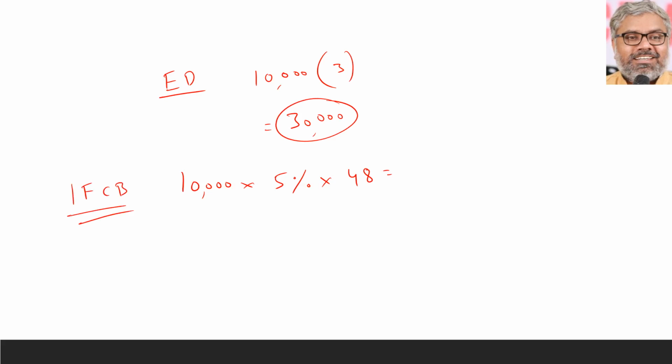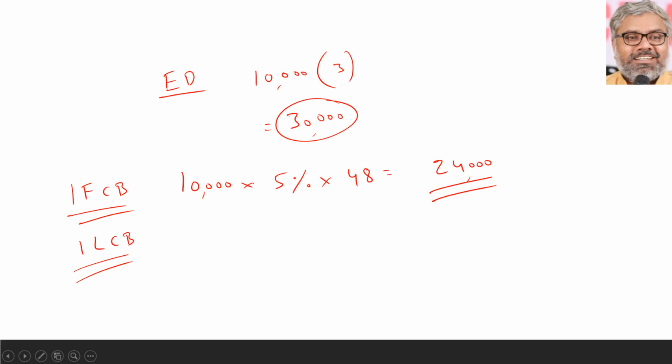At the end of the year, 10,000 into 5% means $500 interest we have to pay. But what is the rupee equivalent of that? The rupee equivalent is 24,000. Then, interest on local currency borrowing is not real. That is imaginary. That we should find out.